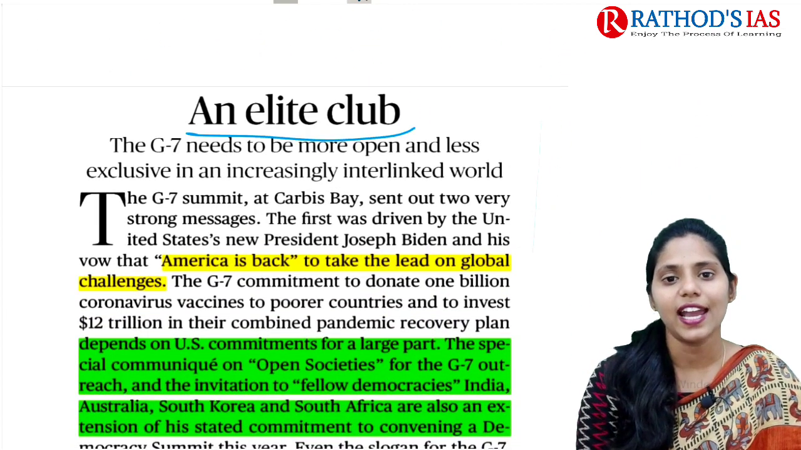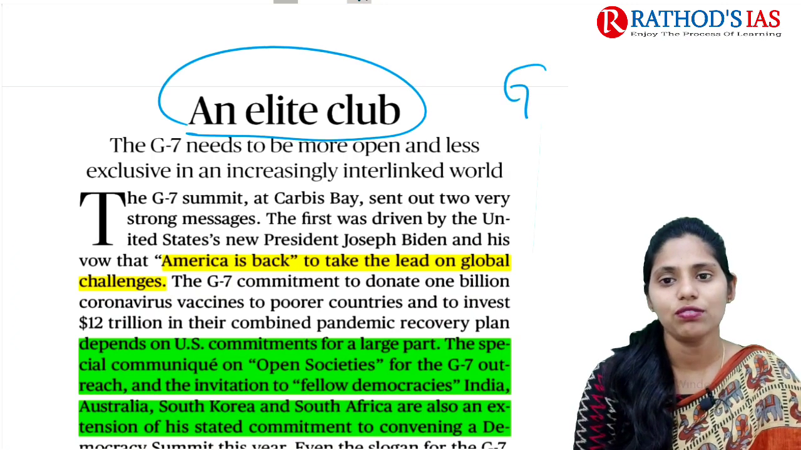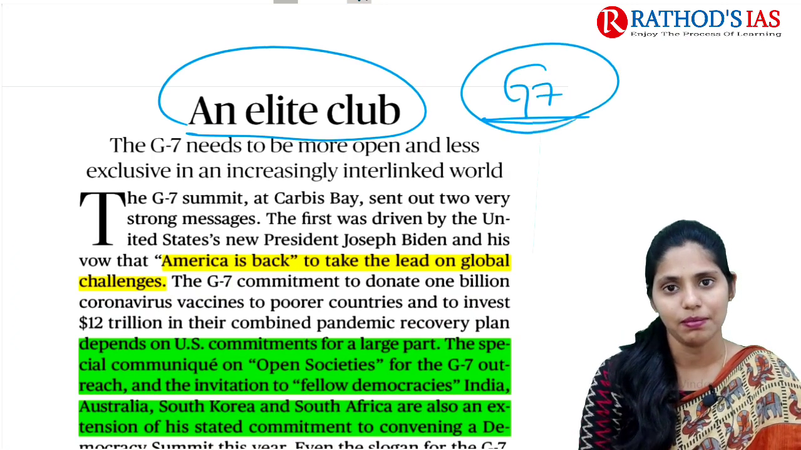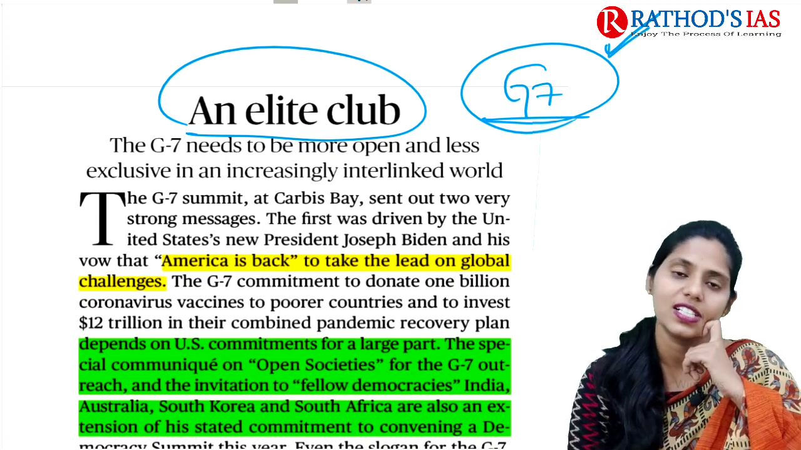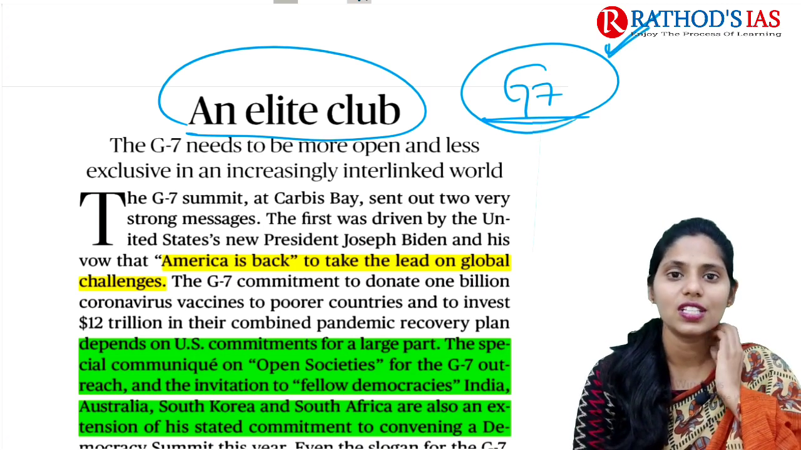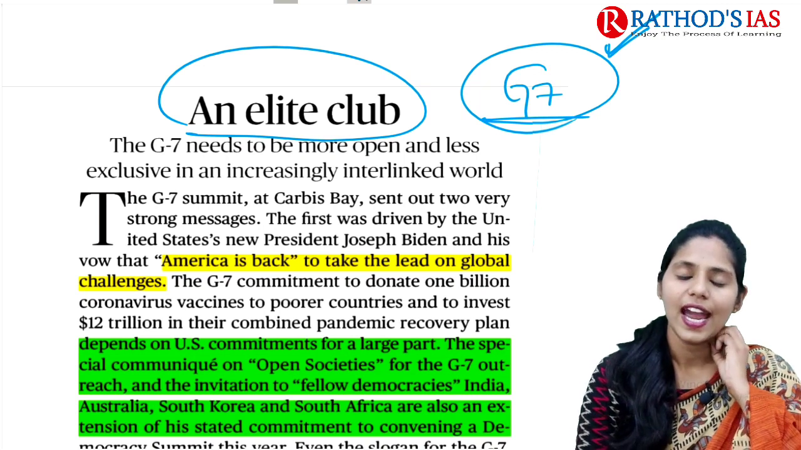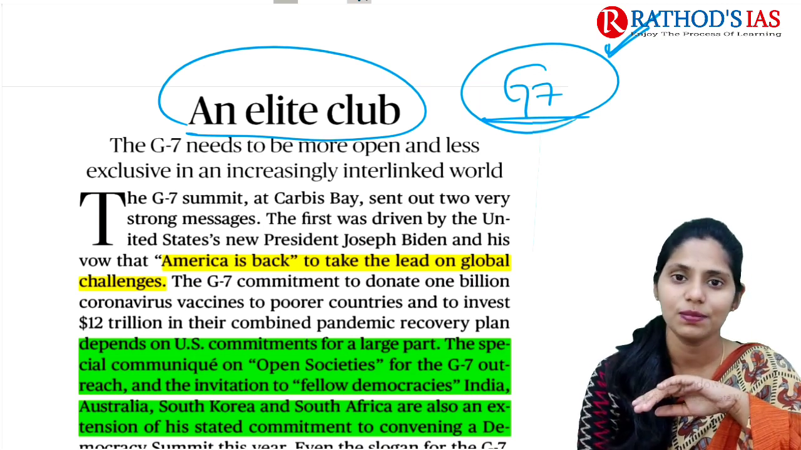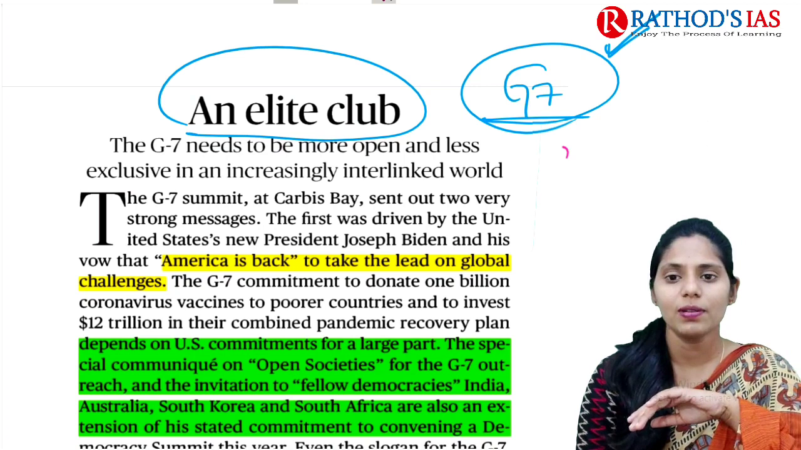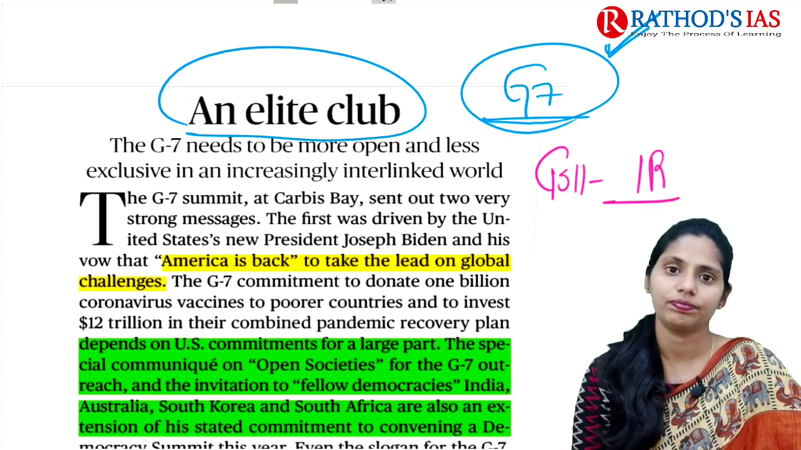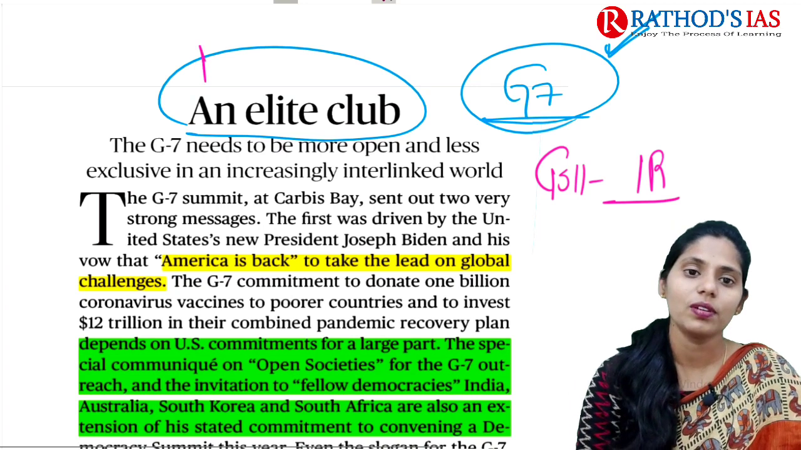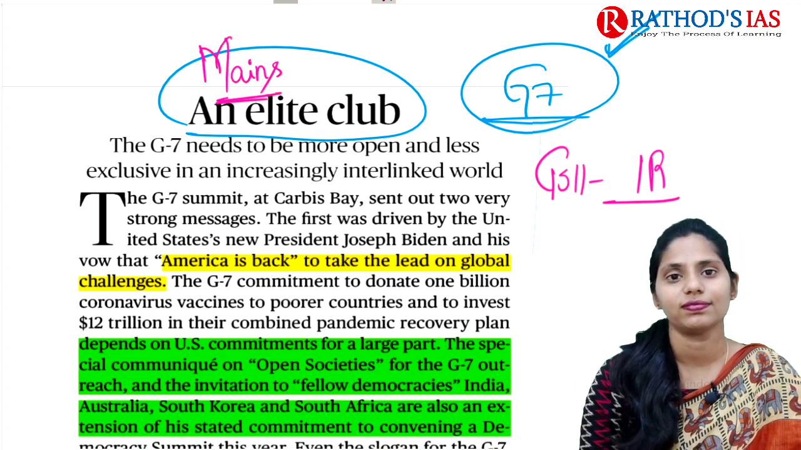The title says An Elite Club. This article mainly focuses on the recent G7 summit. We already discussed some facts regarding this in yesterday's lecture. Now let us try to see this topic in great detail, which is important from our UPSC point of view. This topic will be important for GS paper 2 under international relations, and it is exclusively important from the mains point of view.